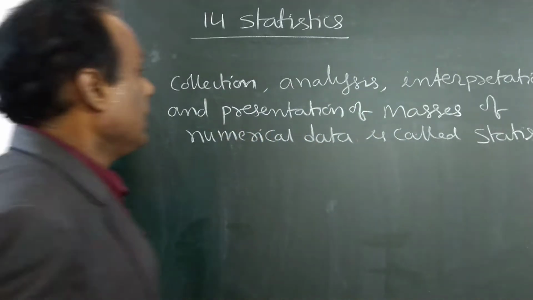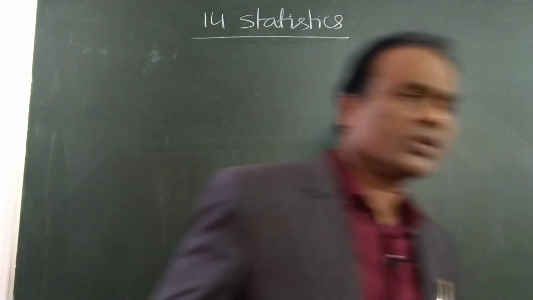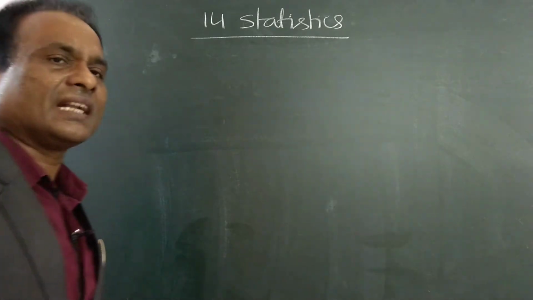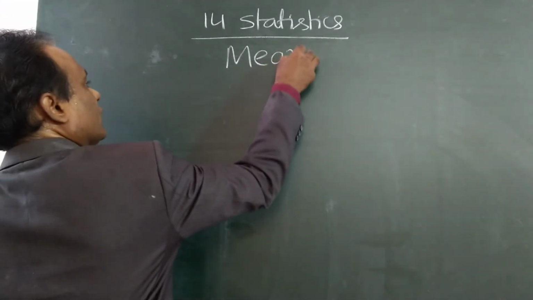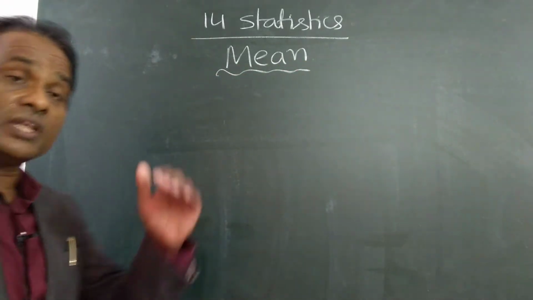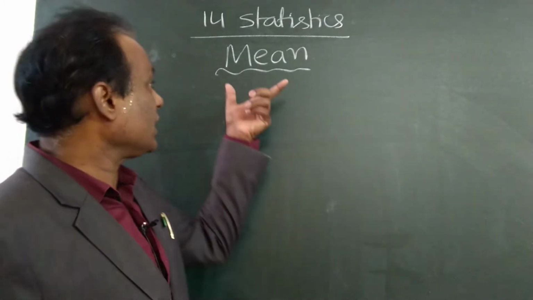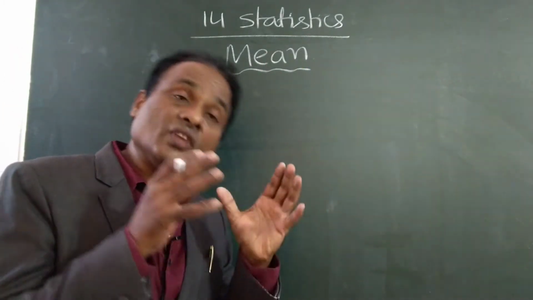So in this we are going to discuss three types of central tendencies. First we are going to discuss mean. Already you did some problems, you studied some concepts in the 9th class. So now I am going to introduce mean.